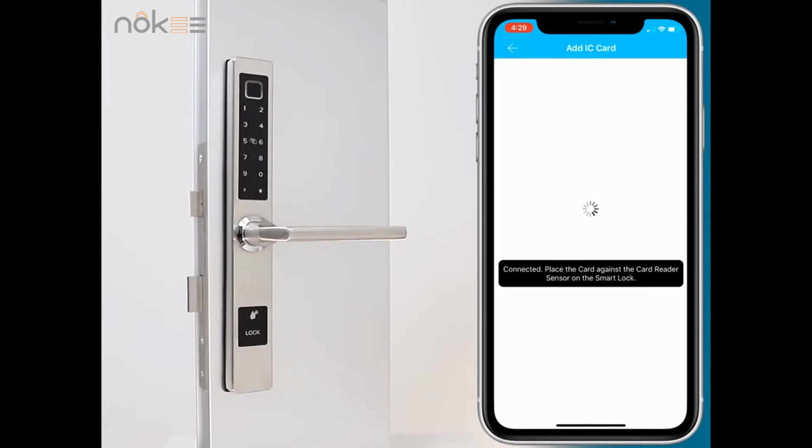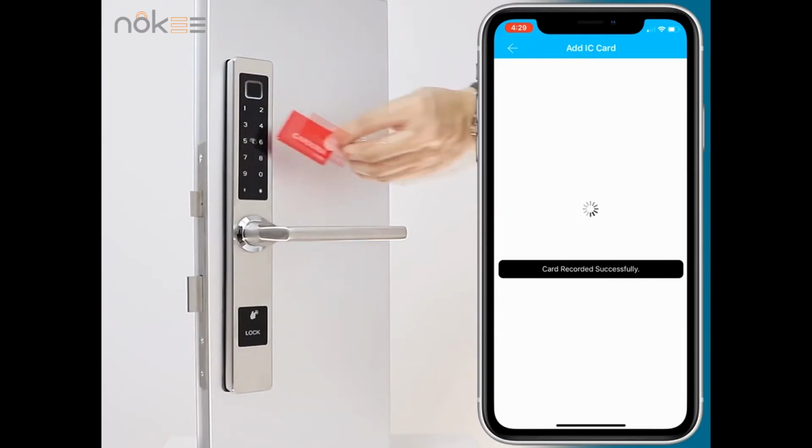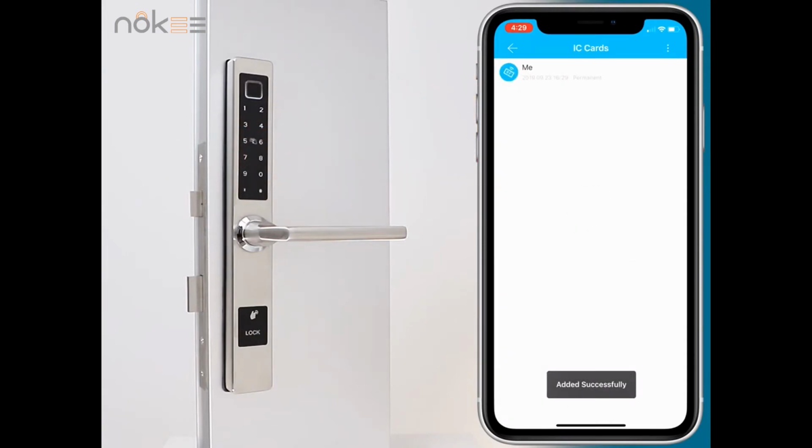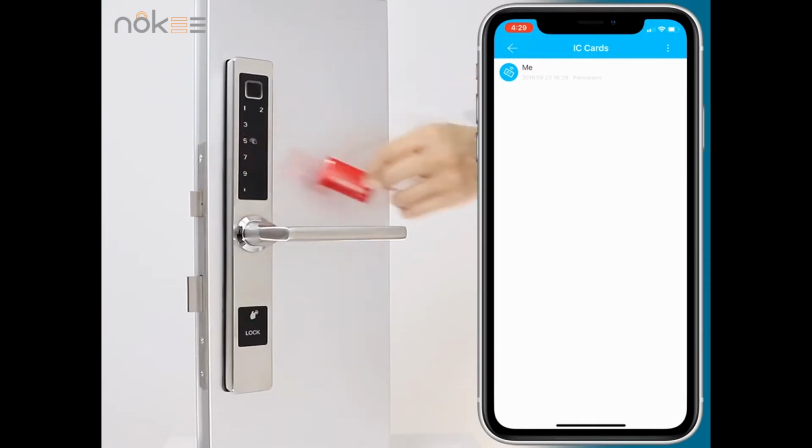Place the IC card on the panel. Swipe the card according to the prompt. After the success prompt comes out, you can use the IC card to unlock. Adding NFC uses the same operation method as adding an IC card.